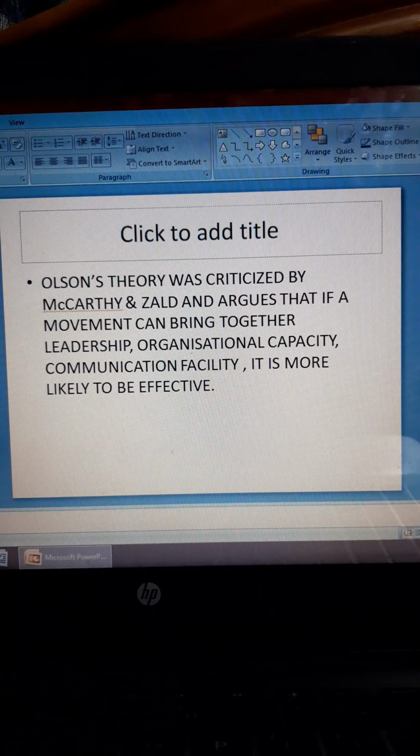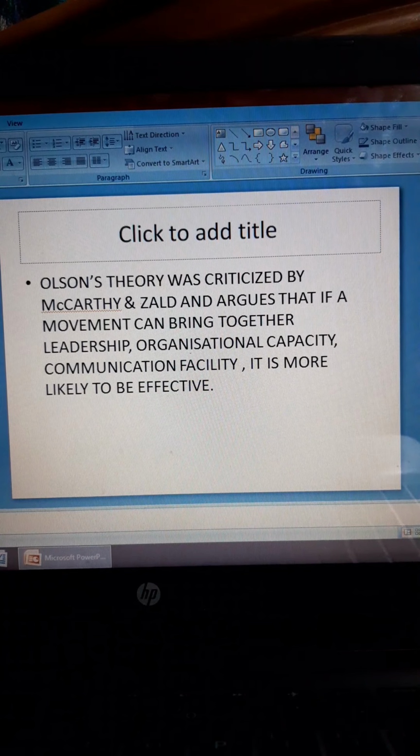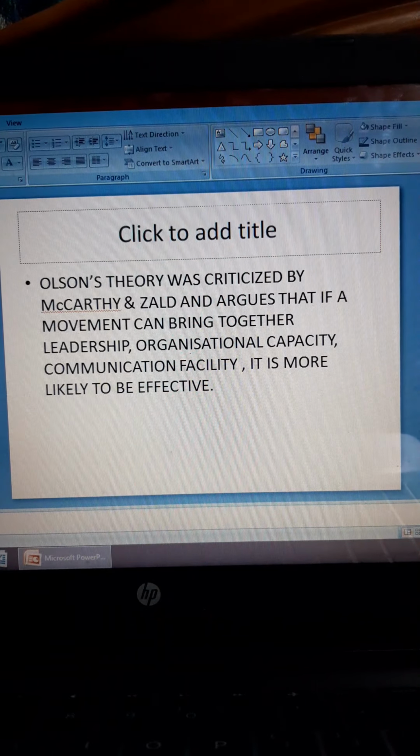Olson's theory was criticized by McCarthy and Zald, who argue that if a movement can bring together leadership, organizational capacity, and communication facilities, it is more likely to be effective. So McCarthy and Zald say that if a particular movement has the ability to be organized, has good leadership, and communicates well, that is when a movement will be effective.